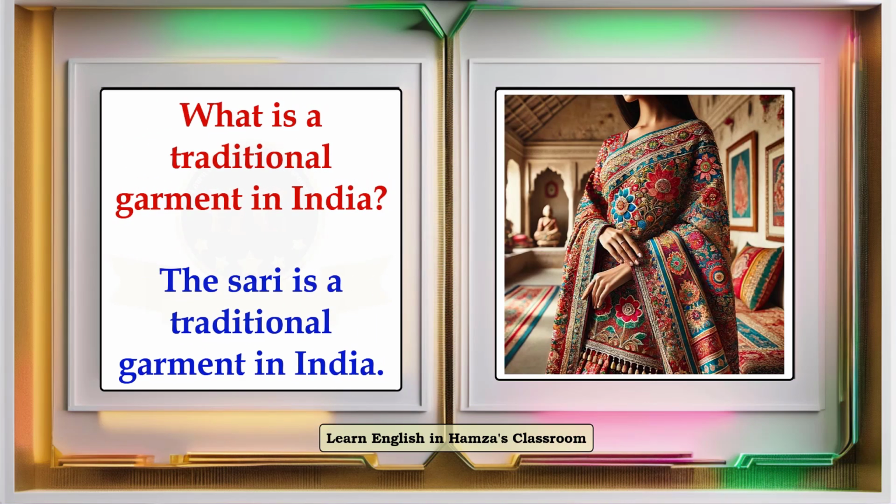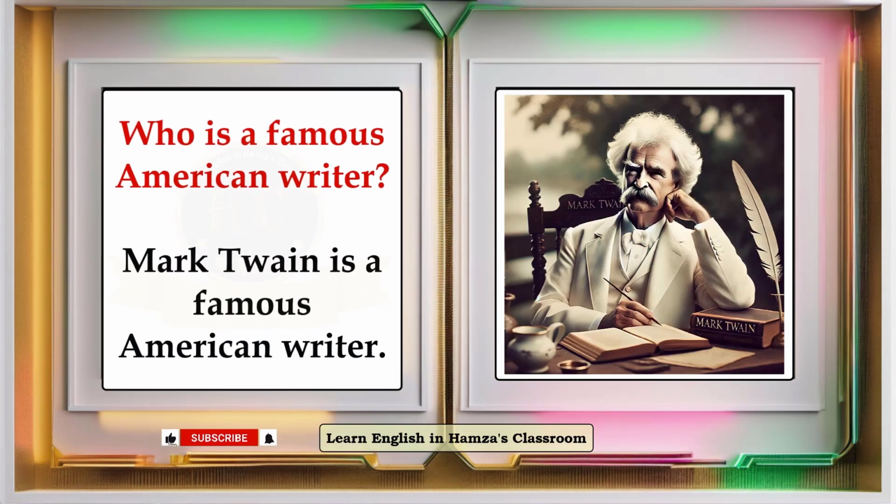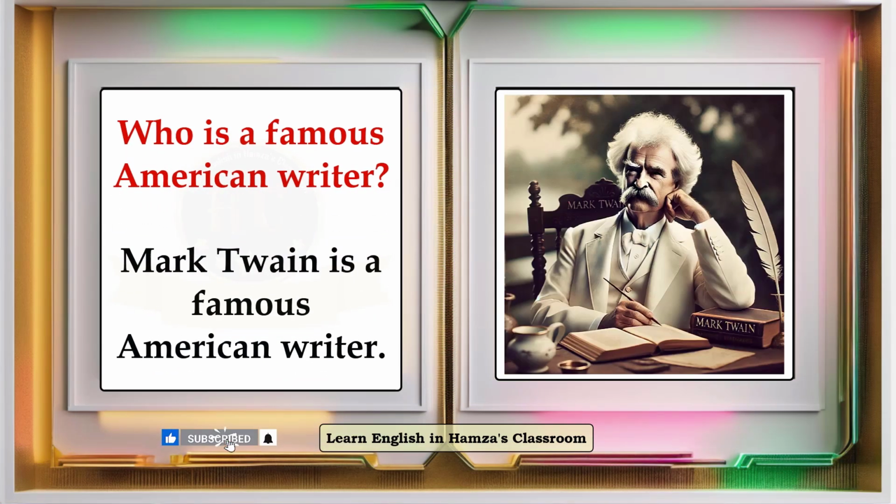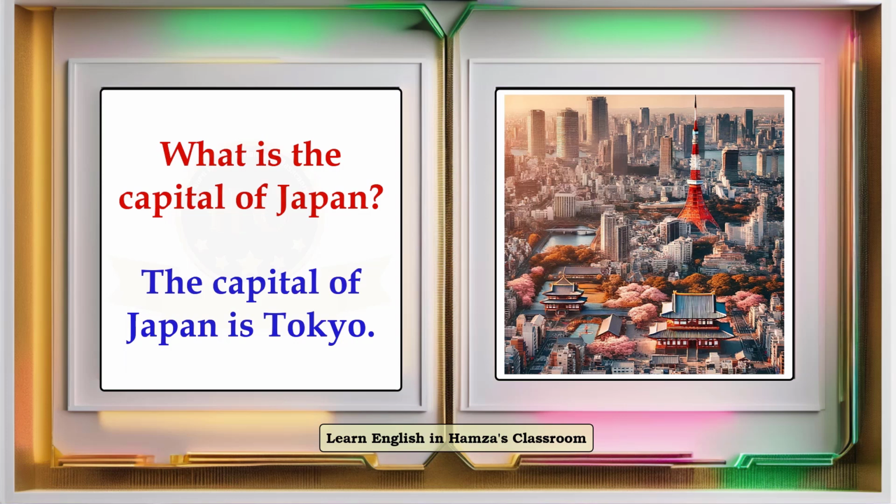What is a traditional garment in India? The sari is a traditional garment in India. Who is a famous American writer? Mark Twain is a famous American writer. What is the capital of Japan? The capital of Japan is Tokyo.